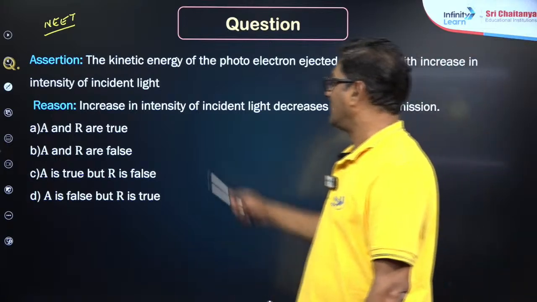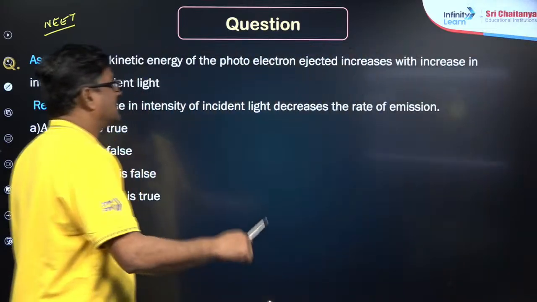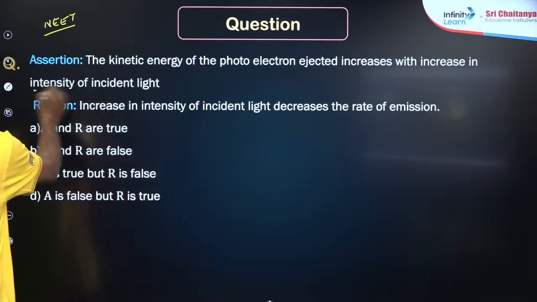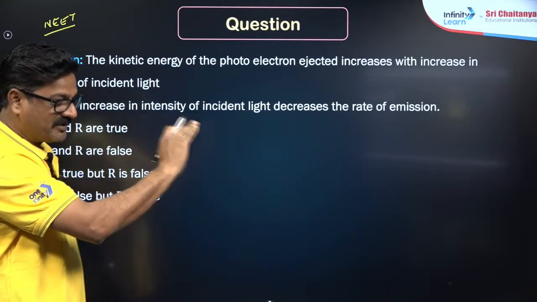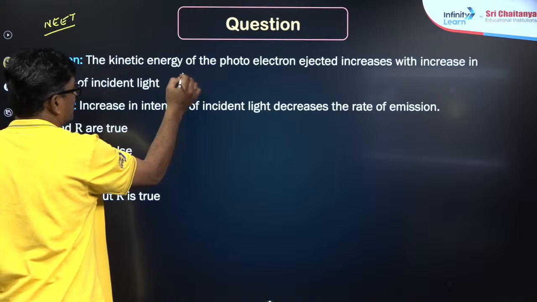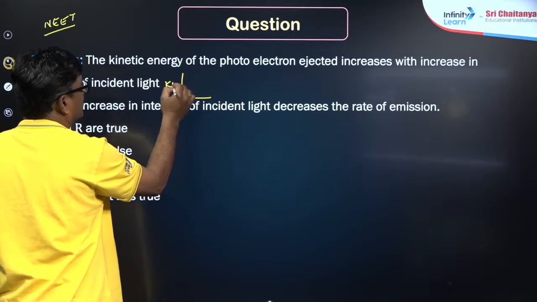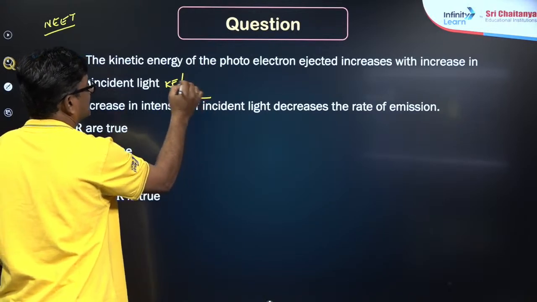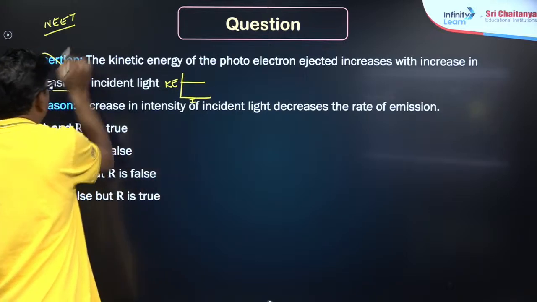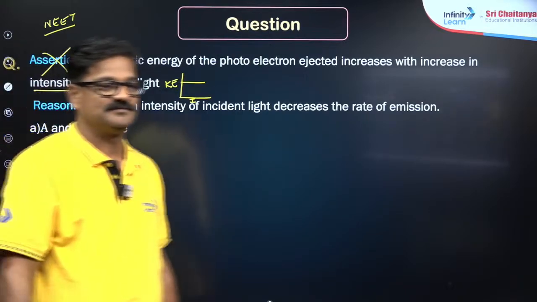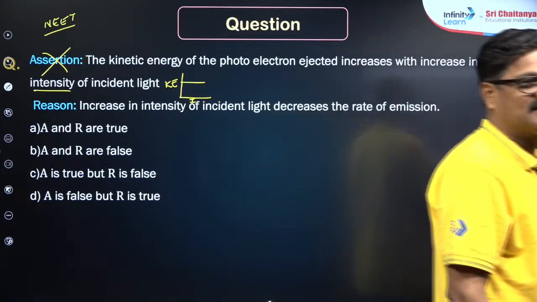Quickly. The kinetic energy of the photoelectron ejected increases with increase in intensity. Kinetic energy is independent of the intensity of the radiation. Kinetic energy and intensity, right? Therefore this is not correct.